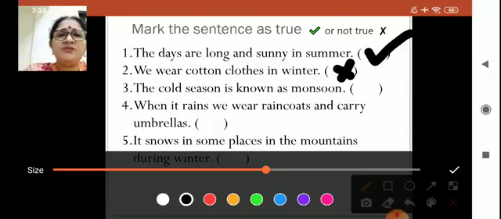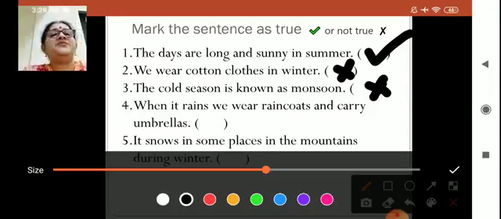Monsoon is cold season? No. The rainy season is known as monsoon and cold season is known as winter. So the statement is wrong. Okay. Now, when it rains, we wear raincoats and carry an umbrella. Do we wear a sweater? No. Then this is correct? Yes, this statement is correct. Put a tick here.